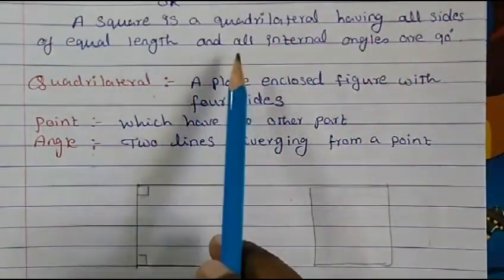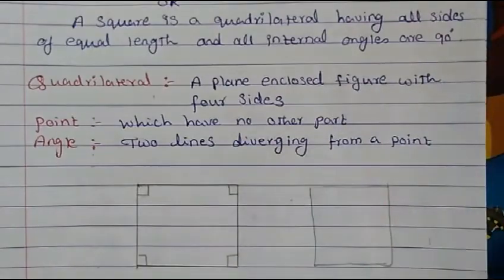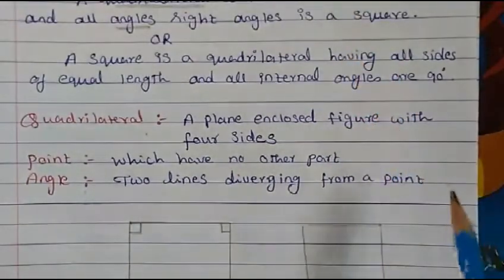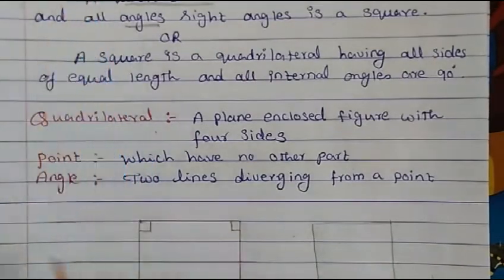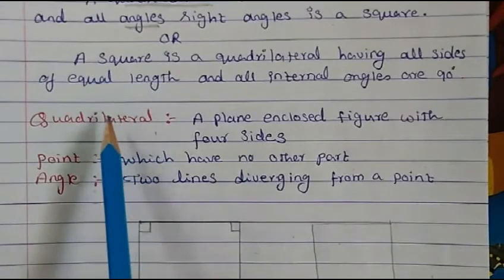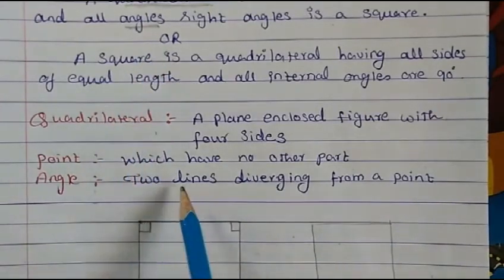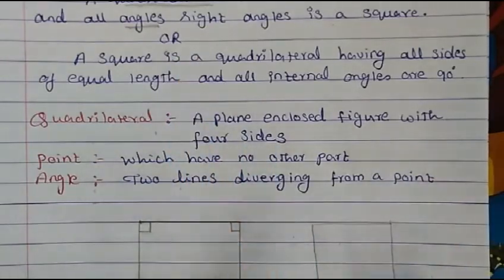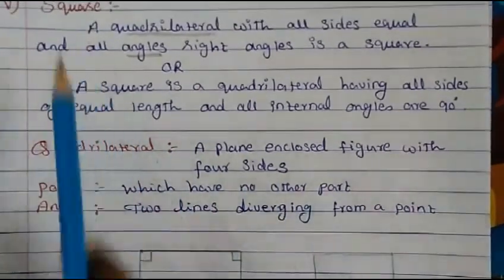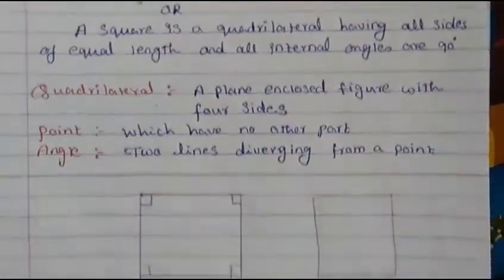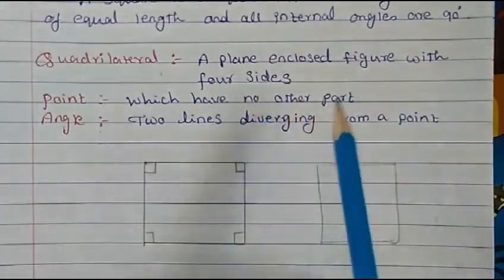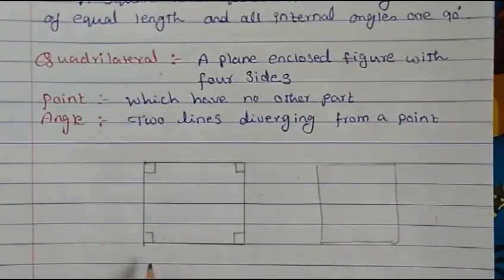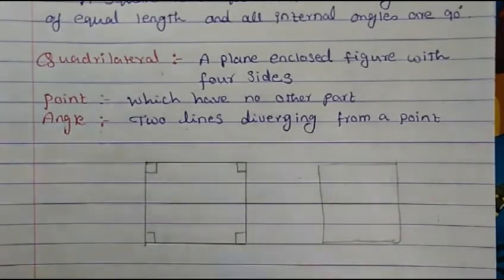Or you also can say a square is a quadrilateral having all sides of equal length and all internal angles are 90 degrees. Either of those, any one definition you write, and then you have to write the terms that we need to define first before defining the proper term. First you define what is a quadrilateral and what is an angle. Then you write the definition for the square: a quadrilateral with all sides equal and all angles 90 degrees.